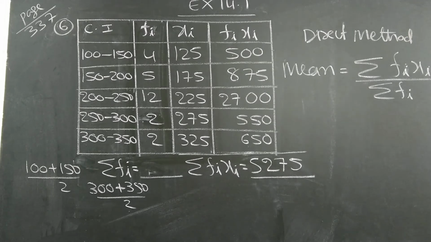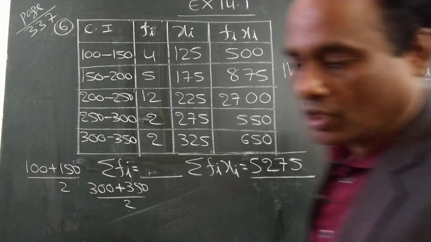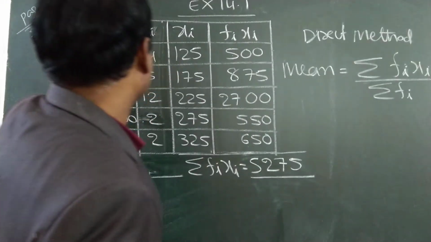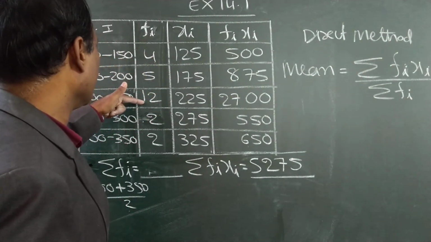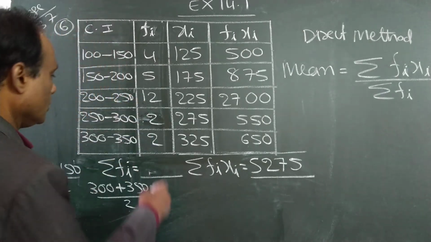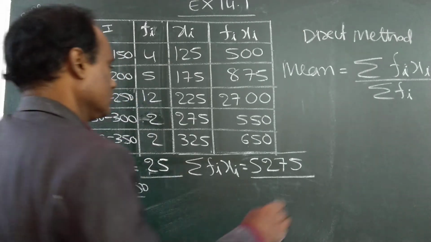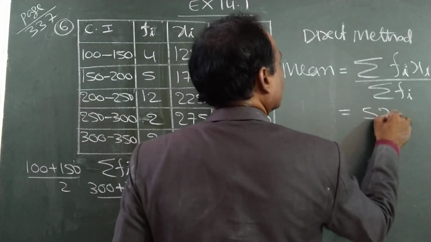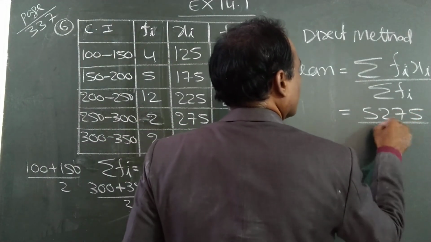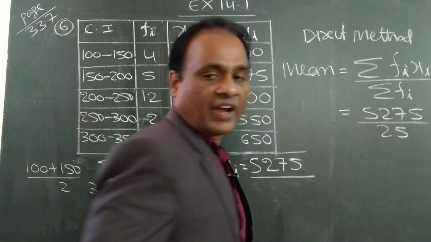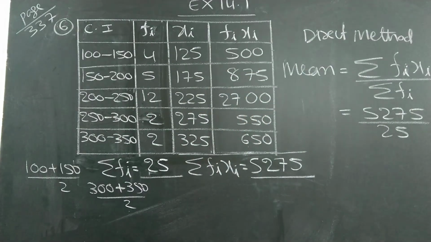Is it correct? Now what about this sum? Cancel with the 5 table, 5 table two times, and get the answer.